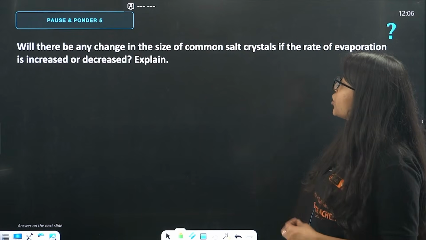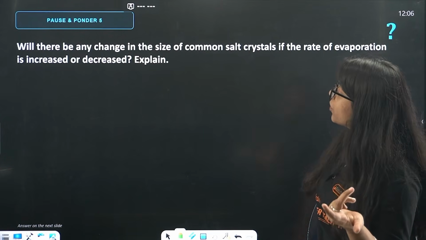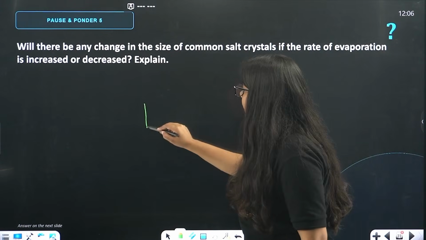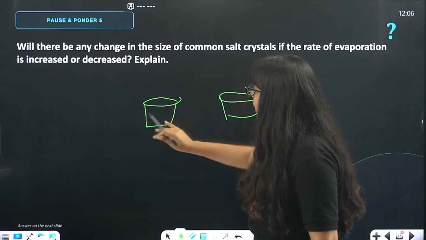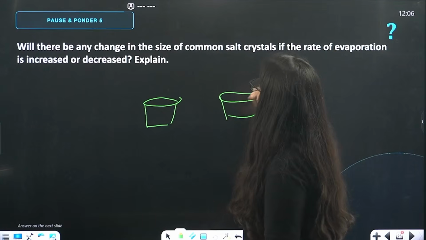Will there be any change in the size of common salt crystals if the rate of evaporation is increased or decreased? They are saying that we have two vessels. Evaporation is what we are talking about.